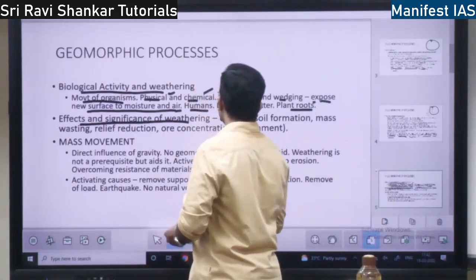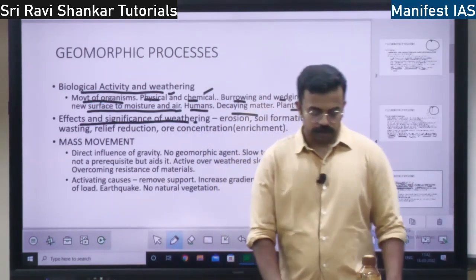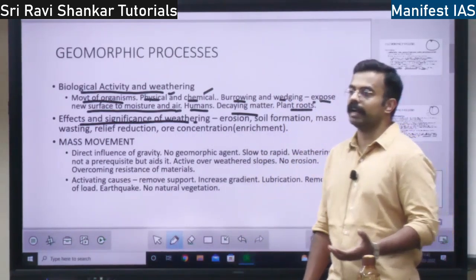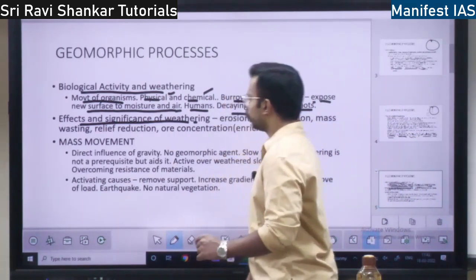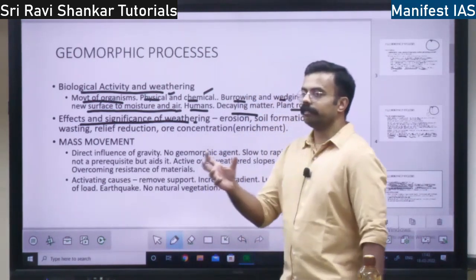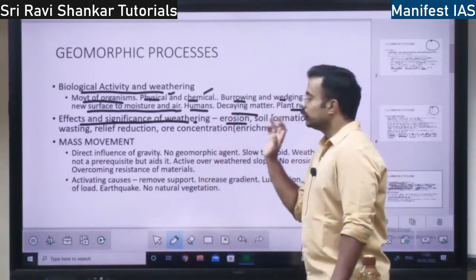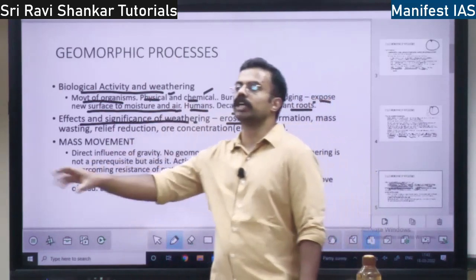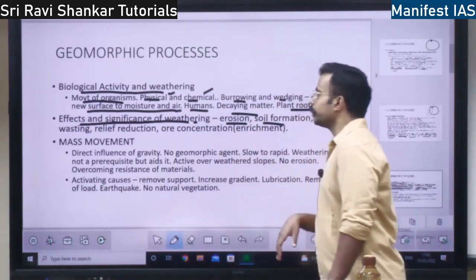So what is the significance of weathering? Whatever effects I told can be applied for significance as well, because we need fertile soil. Where does it come from? It comes from the weathering process. That is the primary significance. When weathering happens, later on erosion will take place. From the place of weathering there will be erosion of the soil, and there will be new soil formation, right?